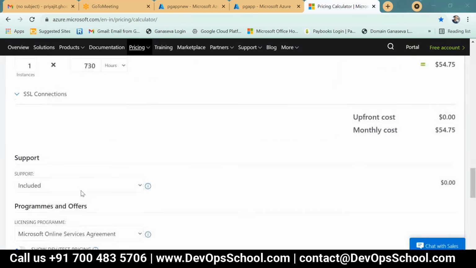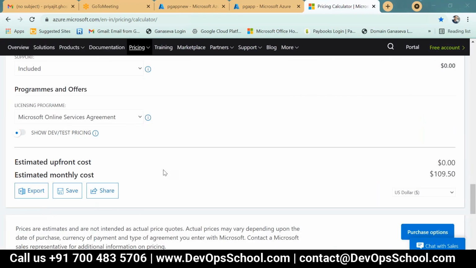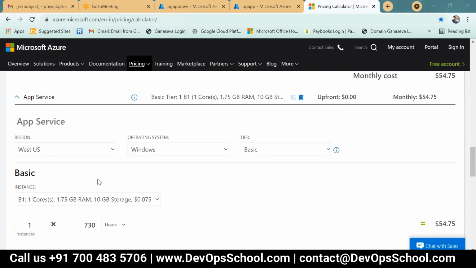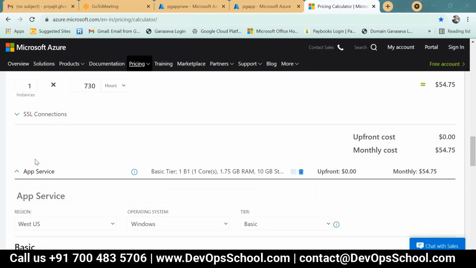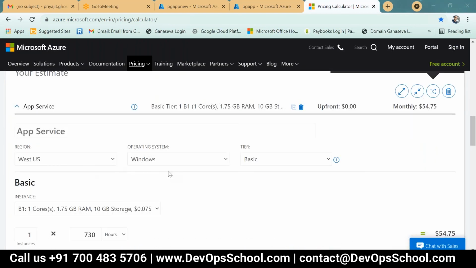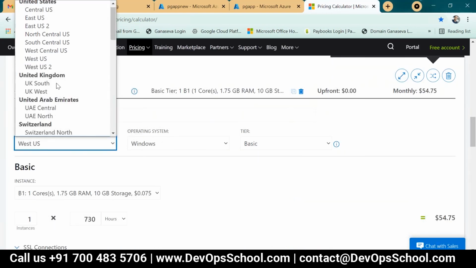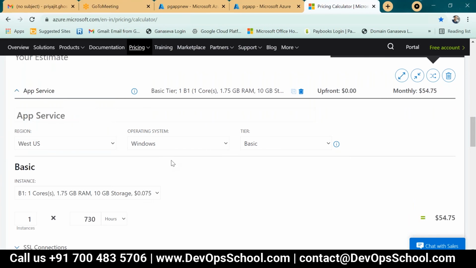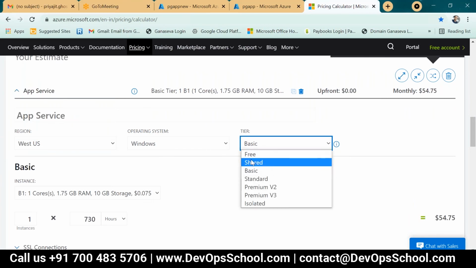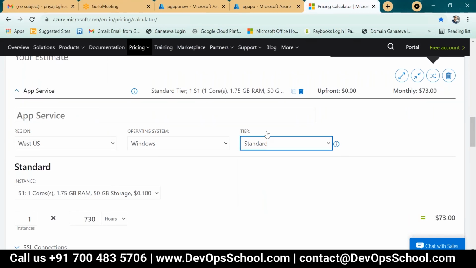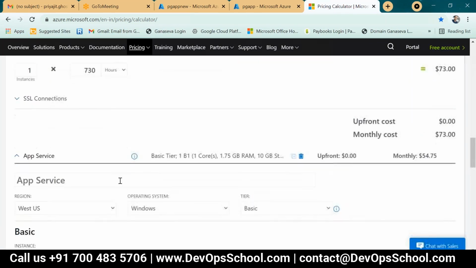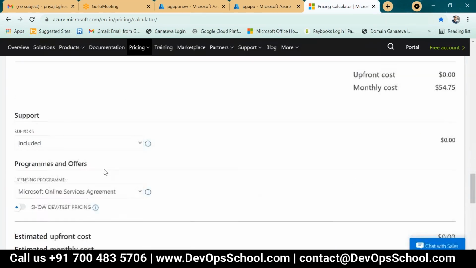Basic instance, support, SSL. If we change it to standard, you change your region and operating system, maybe standard P2. So the only thing is scale out, okay.